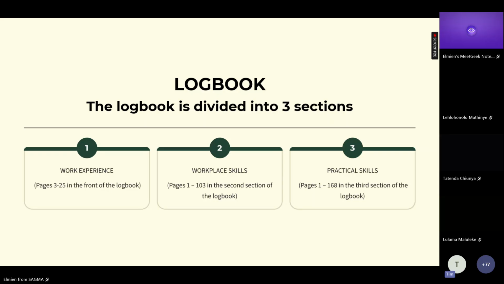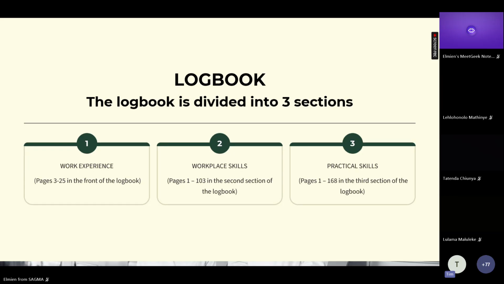So your logbook is divided into 3 sections. You've got in the front of the book, work experience, which is pages 3 to 25. The second part in the book is your workplace skills, which is pages 1 to 103. And then the third part is practical skills, and it's pages 1 to 168. But don't get confused about the pages, because each section has its own section of pages. That is why it starts from 1 each time. All right. Thank you, Elmin.